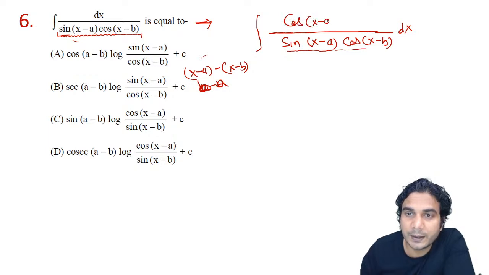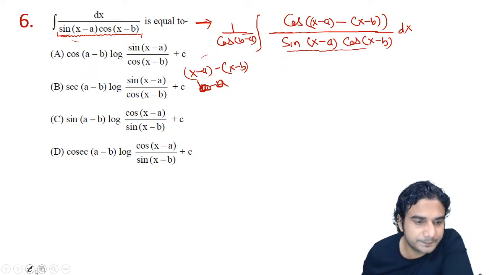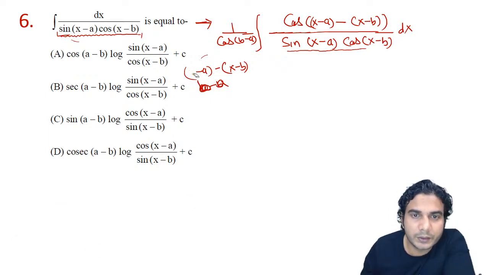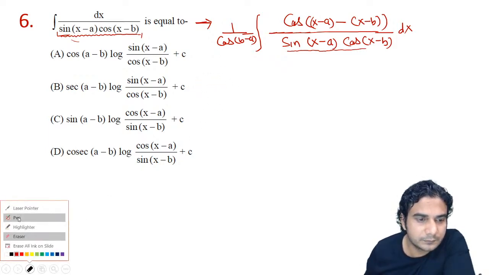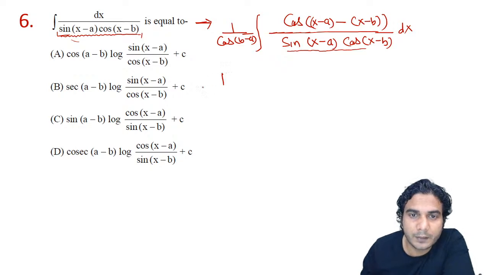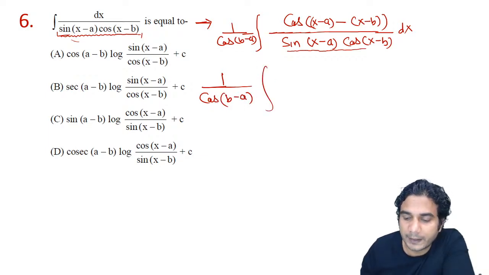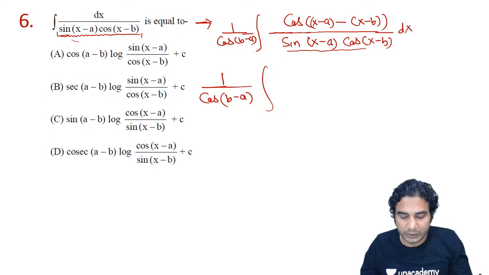So cos of x minus A minus x minus B, okay. Write this. And what are we multiplying? We are multiplying by cos of B minus A or A minus B, doesn't matter. Inside the cos both are the same. Okay, so after multiplying this, let's see what will happen. Now you write cos of B minus A, which is a constant. Expand the numerator, okay.